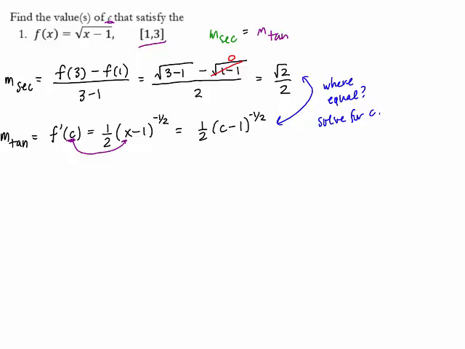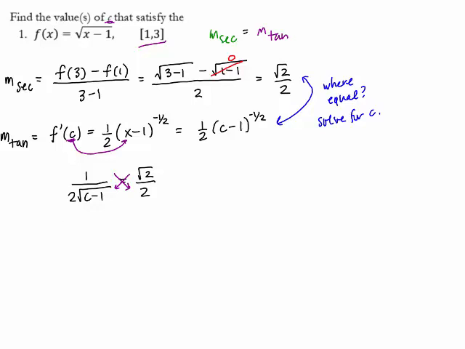So let's do that. Where does 1 over 2 square roots of c minus 1 equal the square root of 2 over 2? Right? The slope of the secant equals the slope of the tangent. So one thing that's handy when we set these up is the idea of cross multiplication. We multiply like this, if you will. That can help us get out of fractions.